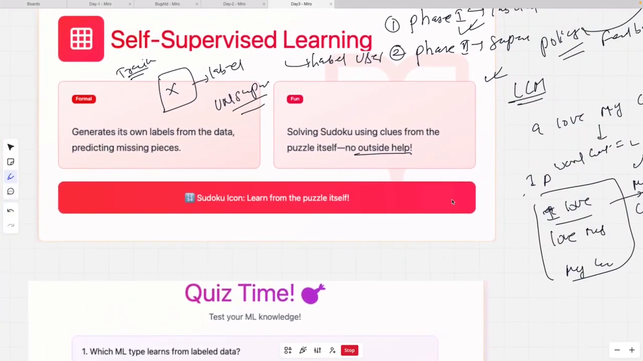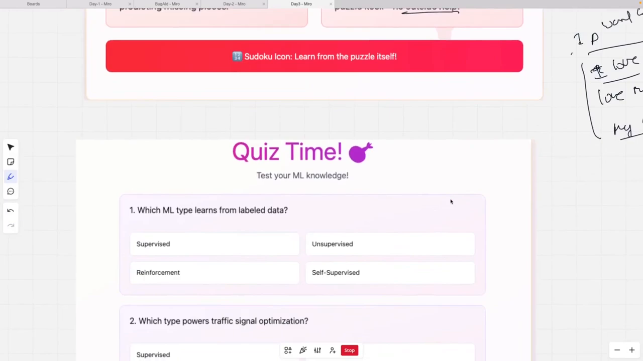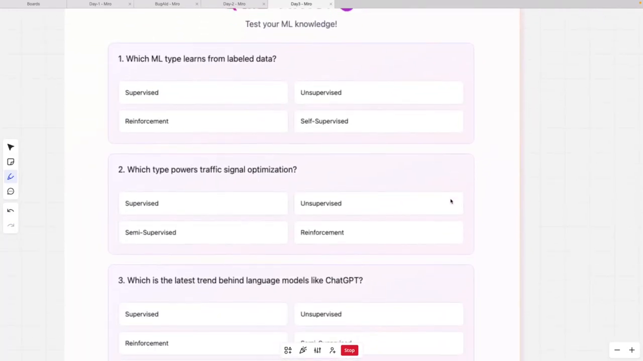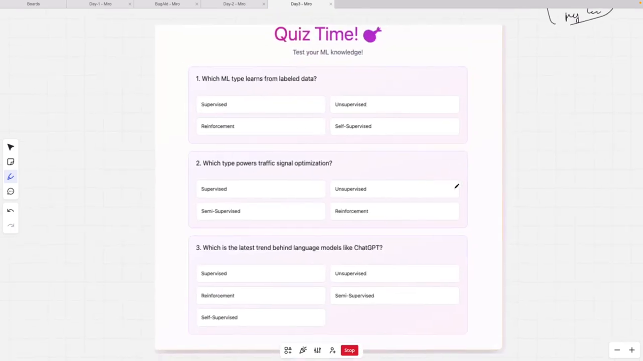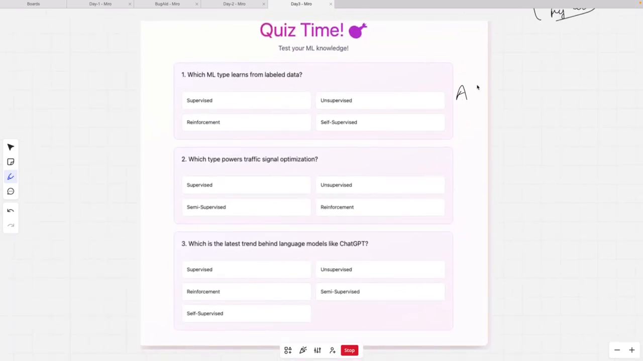So I think we are done with this part, and I want to end this video with 3 quiz questions, for which I would like you to not use AI, just use human intelligence, right? So the first question is, which ML type learns from labeled data? Please give the answer in comments. Second, which type powers traffic signal optimization? Third, which is the latest trend behind language models like ChatGPT? So please try to answer and give the answer.